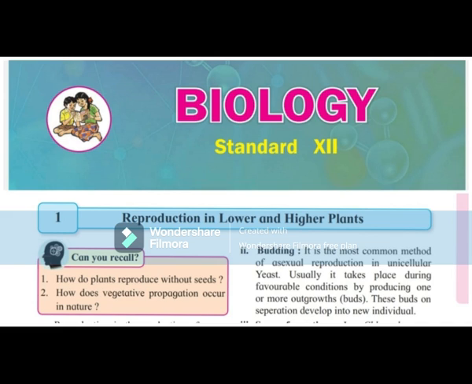1.14 Parthenocarpy. This term was coined by Noll, 1902. It is the condition in which fruit is developed without the process of fertilization. It occurs naturally in some varieties of pineapple, banana, papaya, etc. In these plants, it seems that the placental tissue of the unfertilized ovary produces auxin, IAA, that is indole 3-acetic acid, which is responsible for enlargement of the ovary into fruit. The fruit resembles the normally produced fruit but it is seedless.